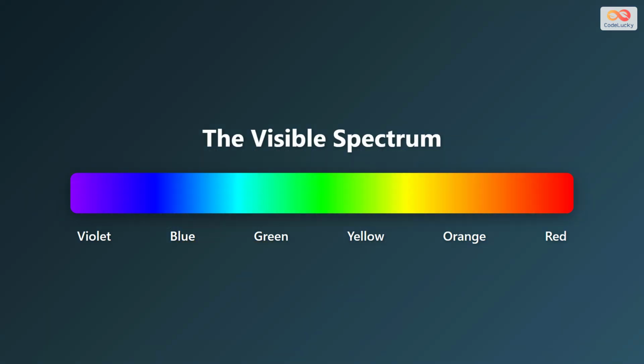The visible spectrum is the range of colors that human eyes can detect. It consists of 7 main colors arranged in a specific order: violet, blue, cyan or light blue, green, yellow, orange, and red. Each of these colors has its own unique wavelength. Violet has the shortest wavelength, while red has the longest wavelength in the visible range. Together, these colors make up all the light we can see.